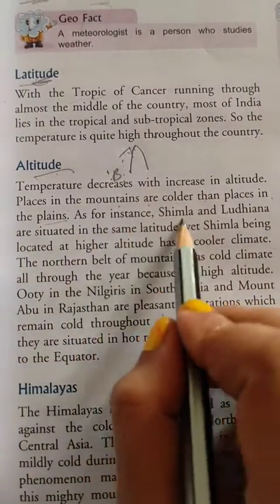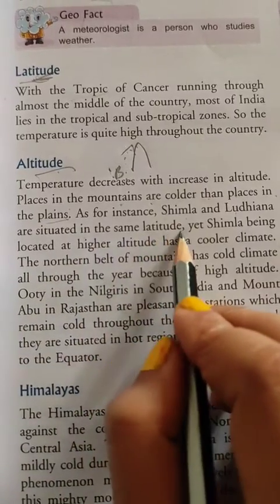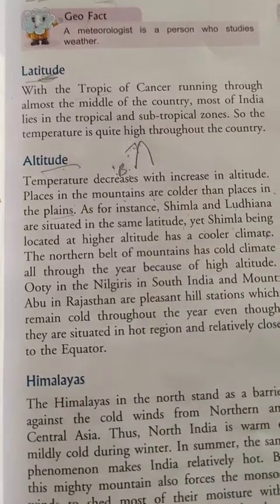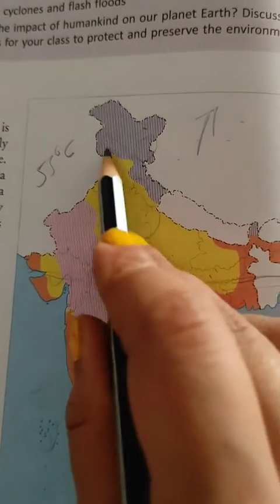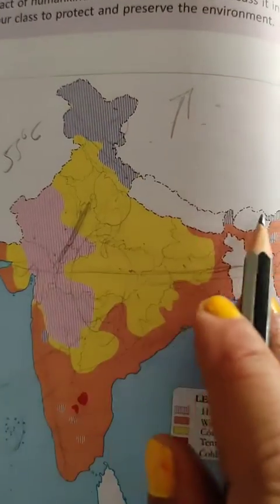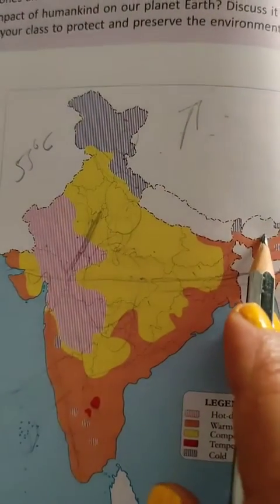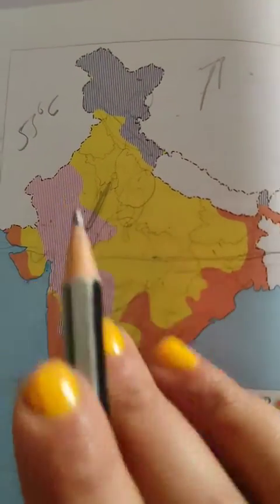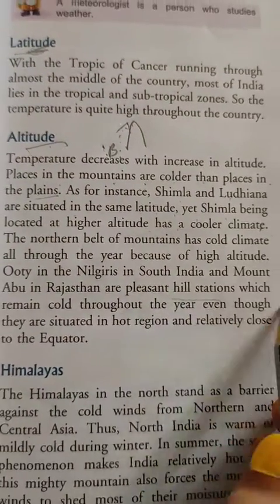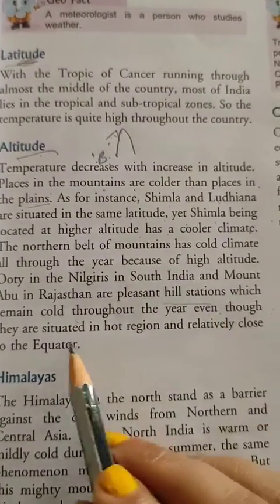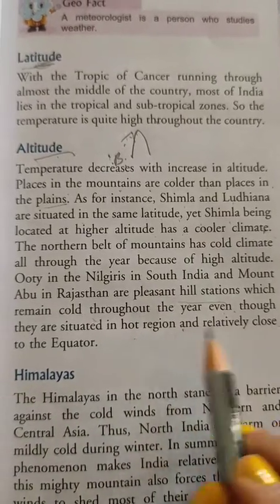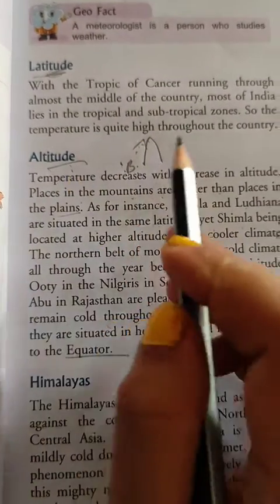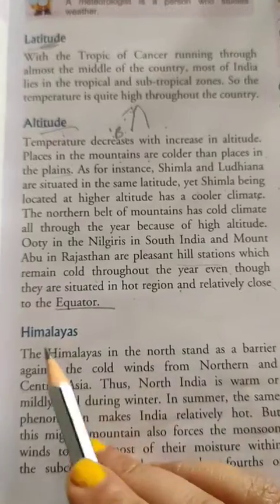As for instance, Simla and Ludhiana are situated at the same latitude, yet Simla, being located at a higher altitude, has a cooler climate. The northern belt of mountains has a cold climate all throughout the year because of high altitude. Ooty in Nilgiri in South India and Mount Abu in Rajasthan are pleasant hill stations which remain cold throughout the year, even though they are situated in hot regions and relatively close to the equator. So altitude affects the temperature.